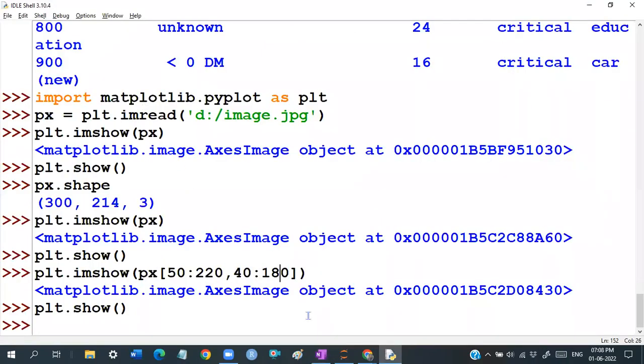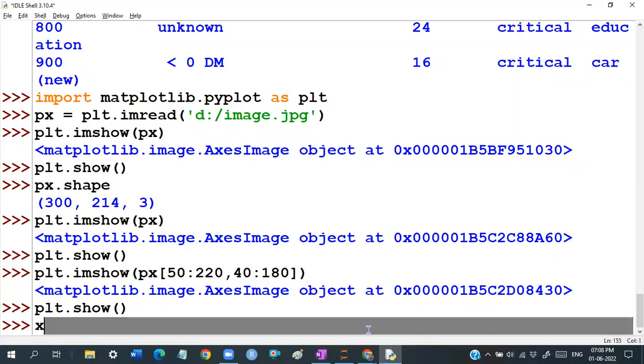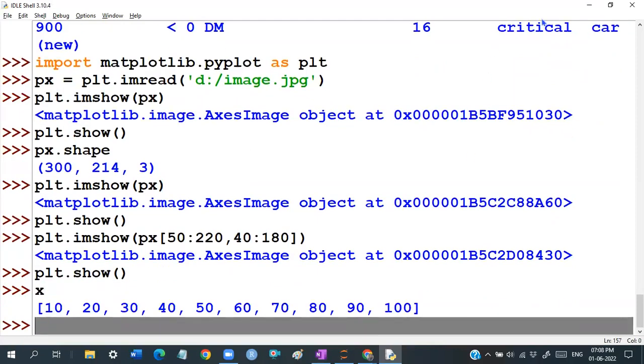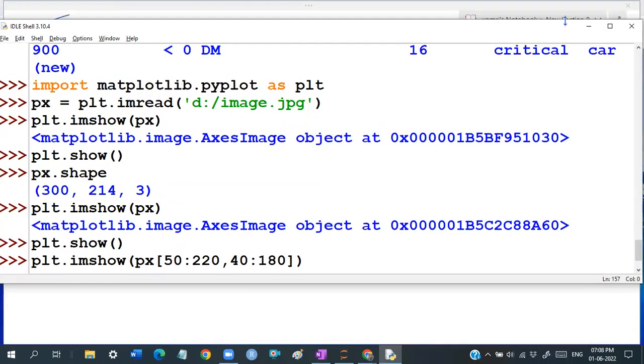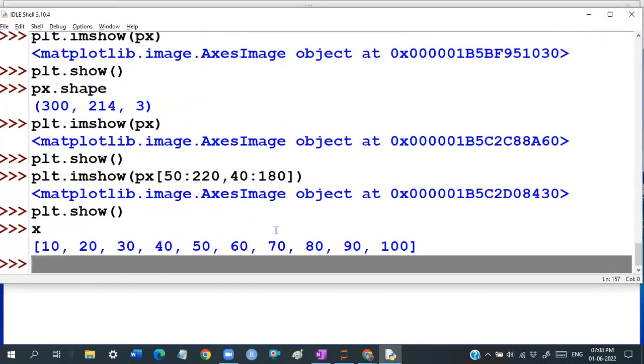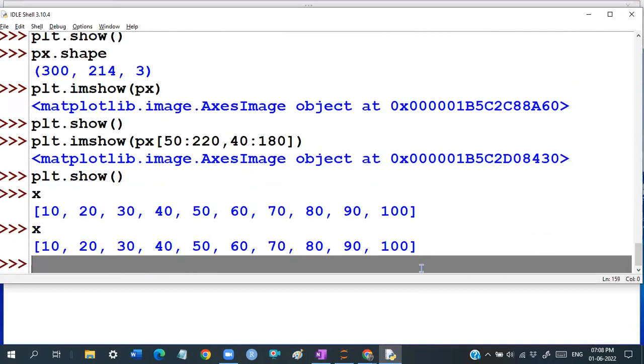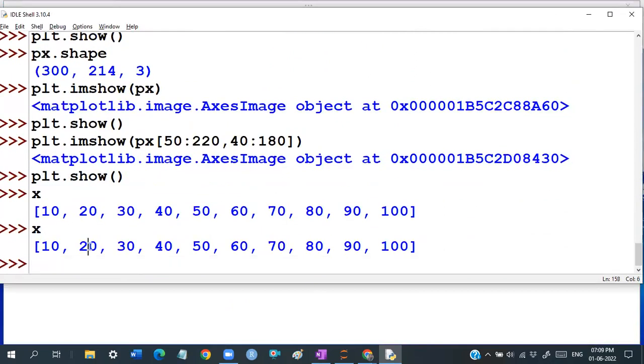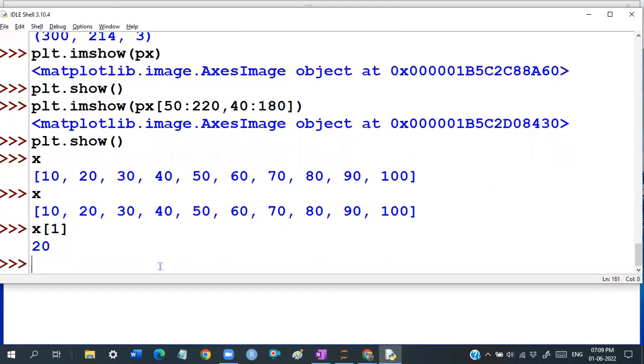So let us say that there is some X. Modification is very easy, guys. You can simply update things. Let us say this is my X, and I want to change my second element. You know how to get the second element, guys: X of 1. You know that it's a get method, we are getting the value. Now you want to change the value.